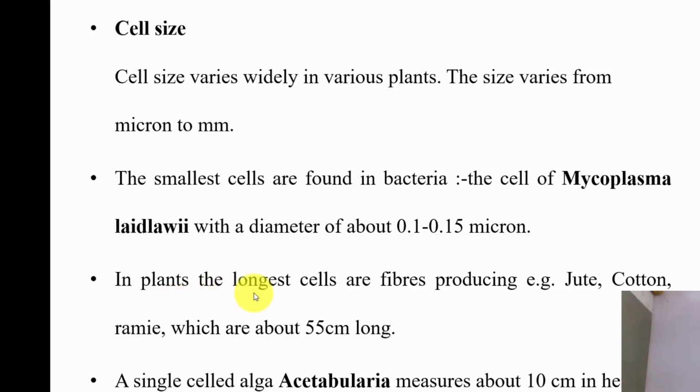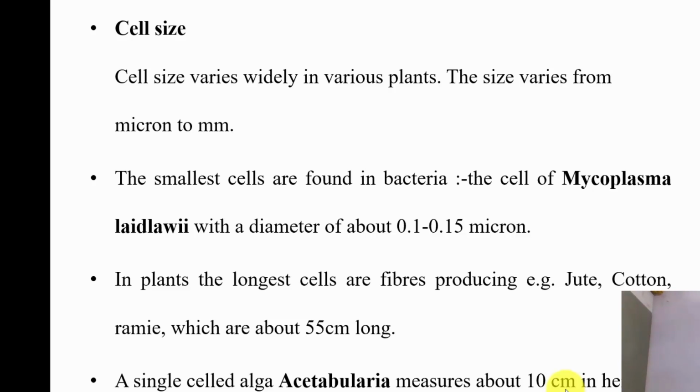In plants, the longest cells are fibers, for example in the case of jute or cotton or ramie, which are about 55 centimeters long. So this is the longest cell that has been found. A single-celled alga, Acetabularia, measures about 10 centimeters in height. So this is how cell size varies in different plants.